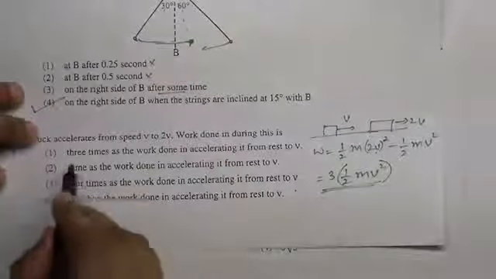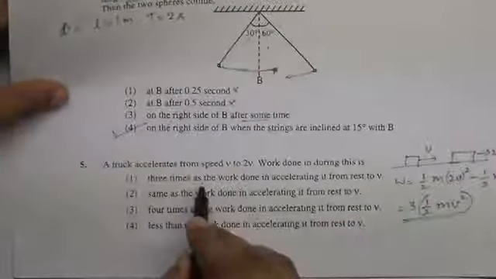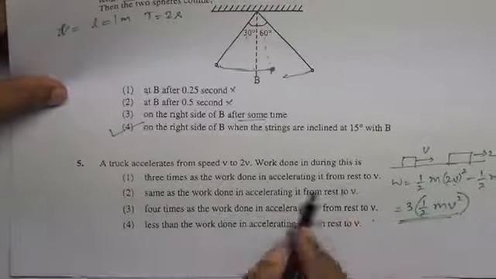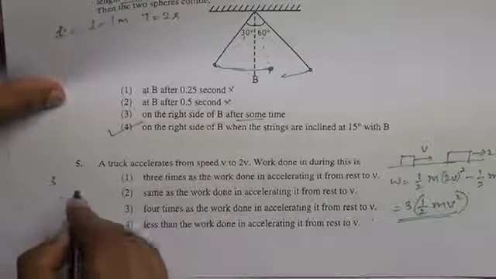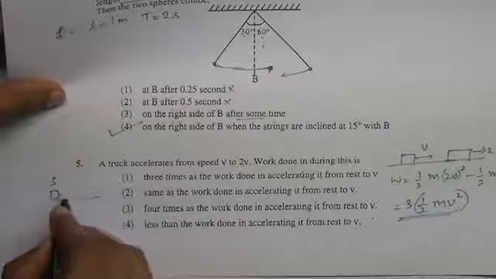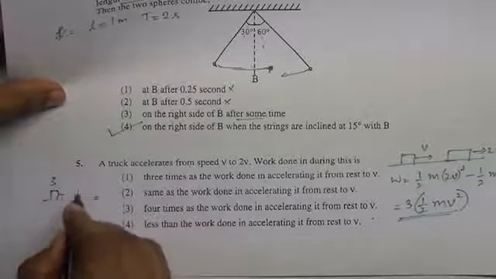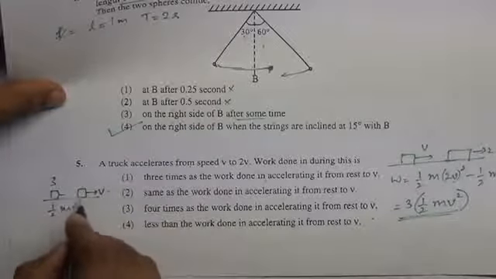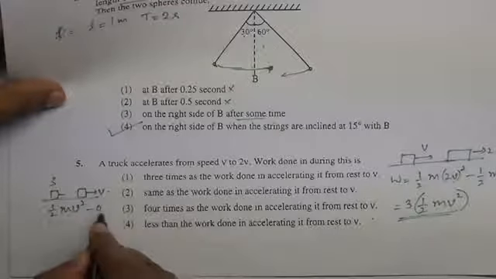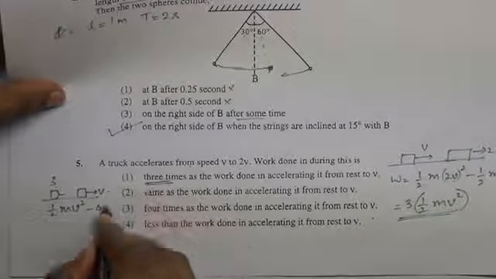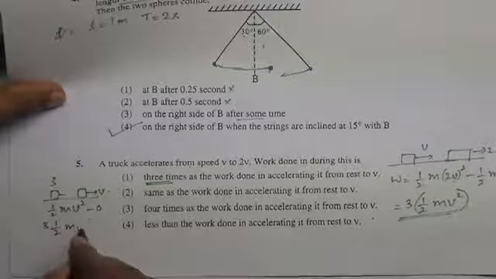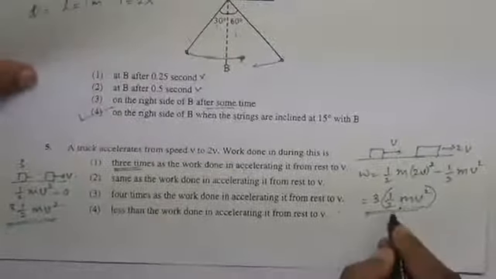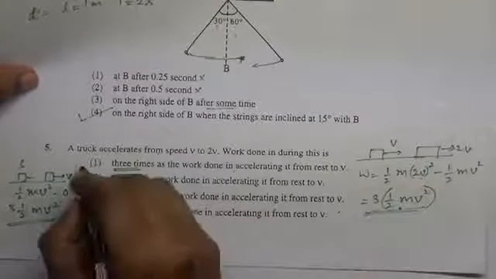Now let us check. 3 times the work done in accelerating it from rest to v. So this is velocity rest, object at rest, and this is truck moving with velocity v. So it is half mv square minus 0. Difference is half mv square. Since 3 times is mentioned, so 3 times half mv square. This is matching with this. Therefore, this is the correct option.